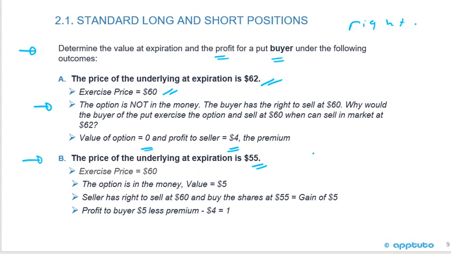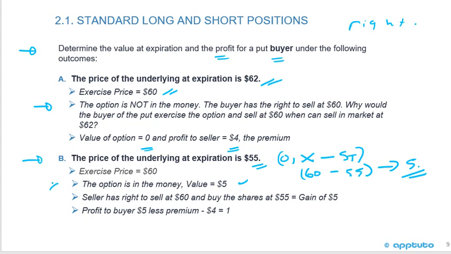So remember, for the maximum it was 0 or the exercise price minus the underlying. In this case, for a put, when I'm long the put, I have exercise price 60 minus the underlying 55, so I have a profit of $5. So this is carrying on from the previous LOS. The option's in the money, the value is 5.